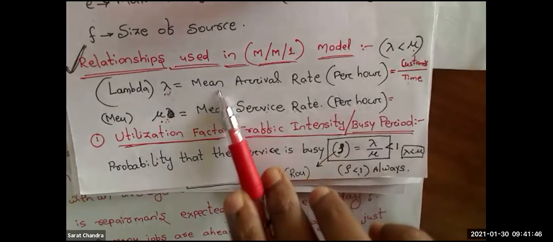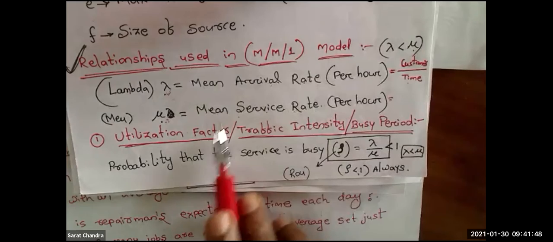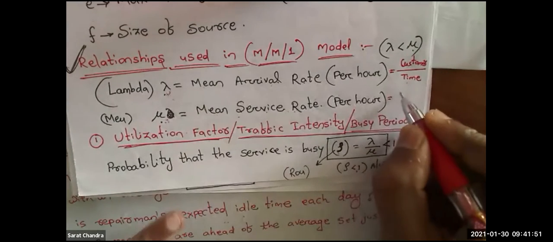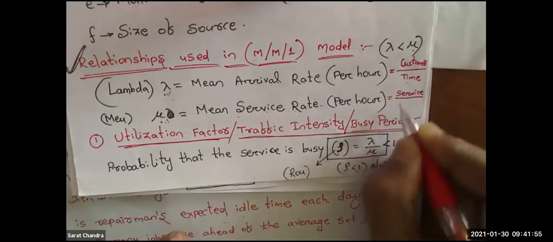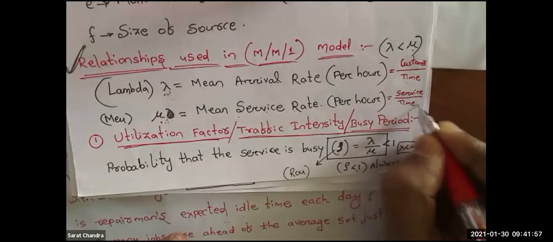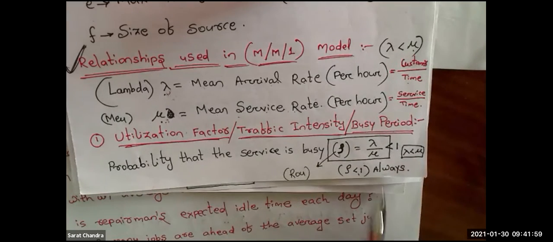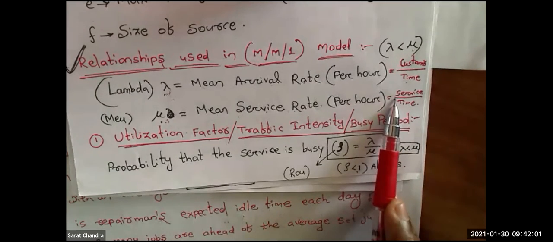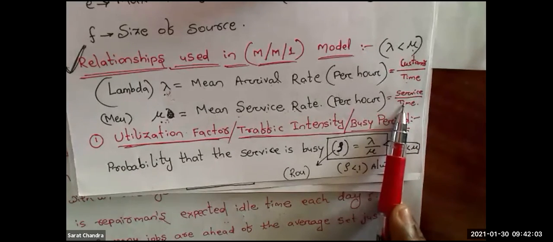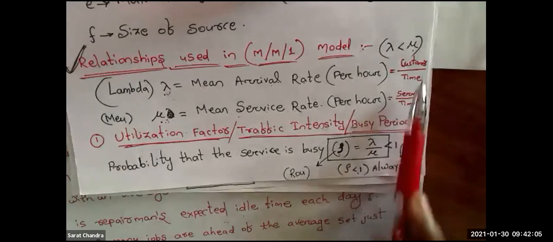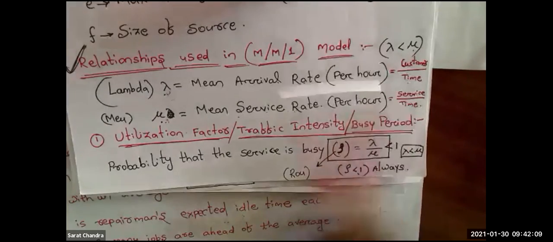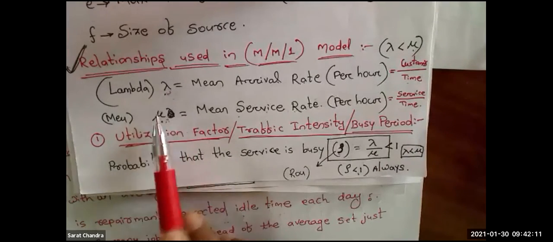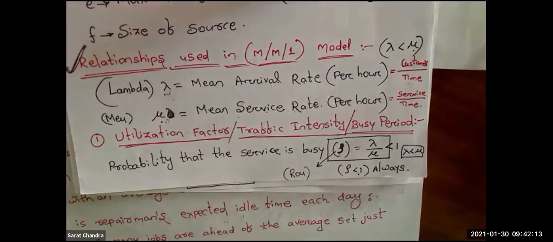That is nothing but your mean arrival rate. Similarly, mean service rate is number of services divided by time. How many services are being provided per unit time? Clear? These two things you should remember. If you can calculate the value of lambda and mu, the remaining 90% of your job is done.